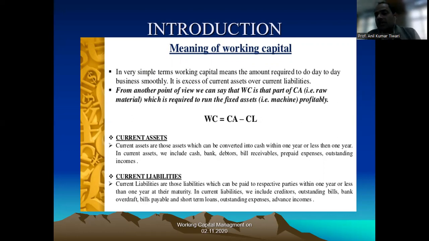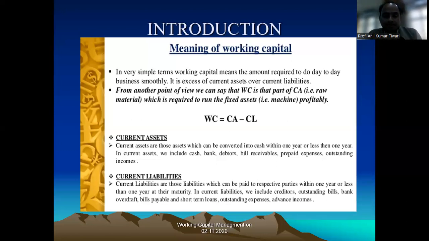Every book mentions this. Working capital is required to manage day-to-day activities, day-to-day expenses and operations, so your business will work smoothly. It's very simple, but if you go into it deeply, you will get the idea about working capital. It means long-term investment in short-term assets. Simply, the long-term capital invested in short-term assets is known as working capital.